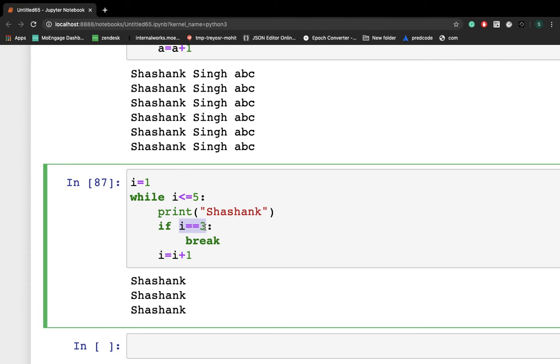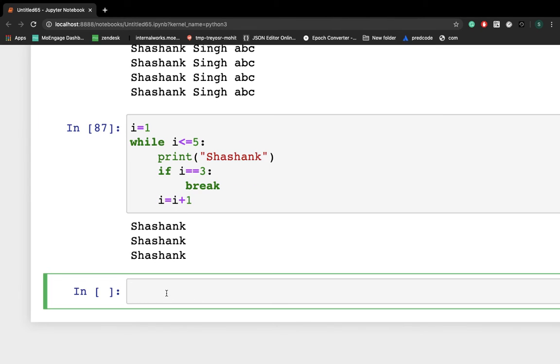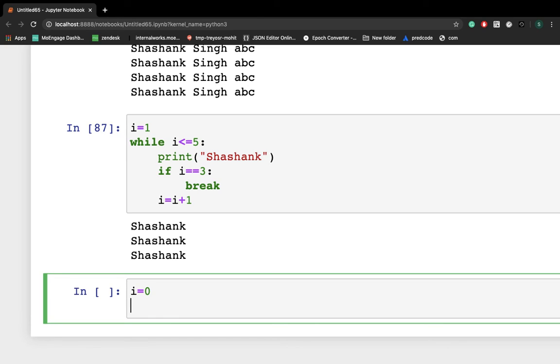However, with the continue statement, we can stop the current iteration and continue with the next one, right? So how can we write continue? Let's see. Let's say I'm writing i is equal to 0, right? Initializing i with 0.